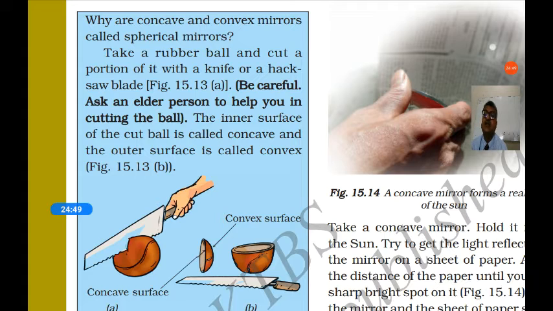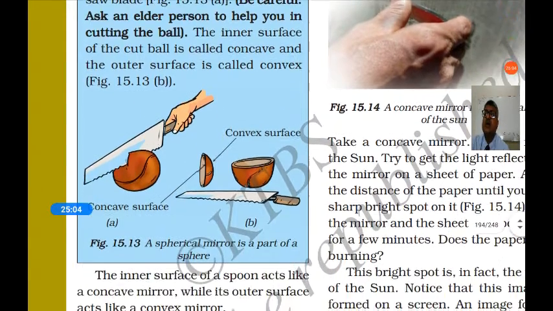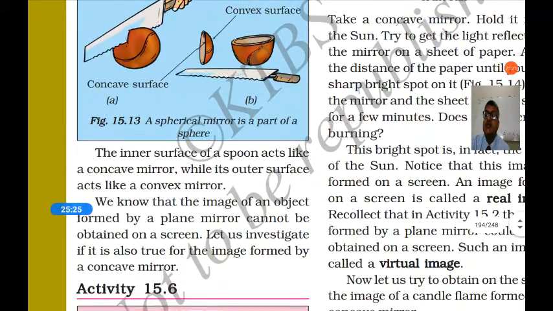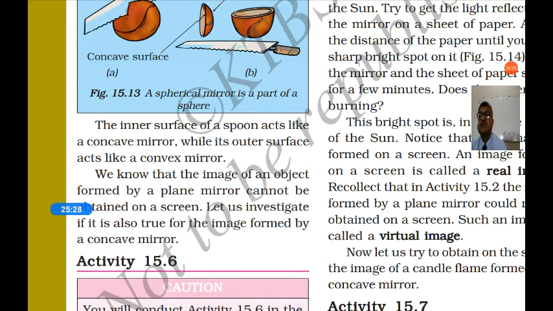You can understand this by an activity. Take a rubber ball and cut a portion of it with a knife or hacksaw blade. Be careful. The inner surface of the cut ball is called concave and the outer surface of the ball is called convex. But it is taken from the ball. The ball is a sphere, it is spherical. So we can call that part the spherical convex surface or spherical concave surface. The inner surface of the spoon acts like a concave mirror while its outer surface acts like a convex mirror.